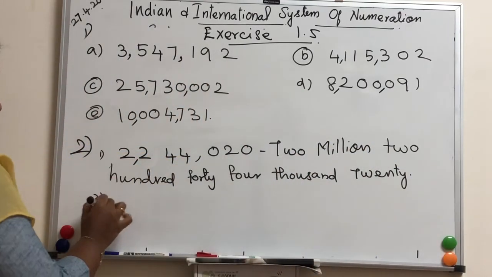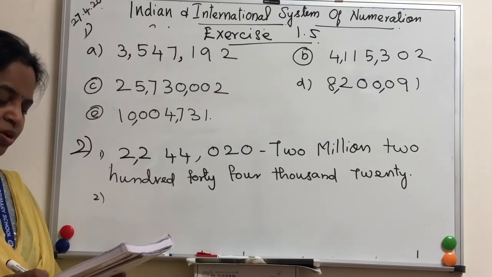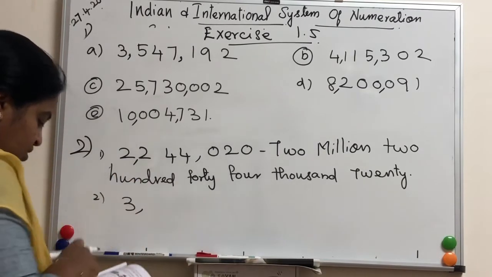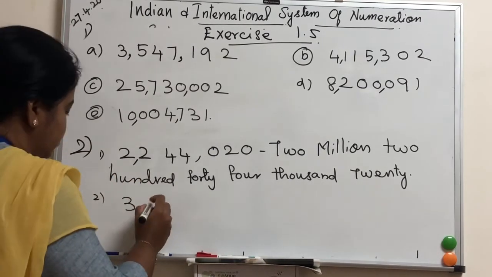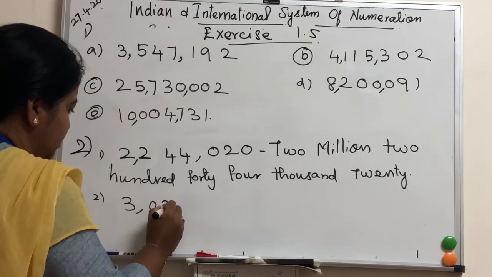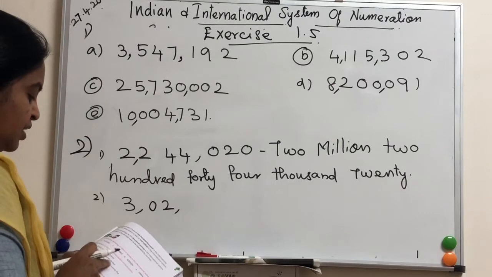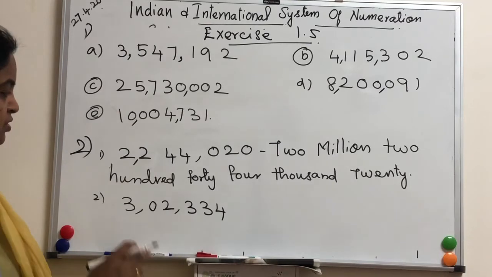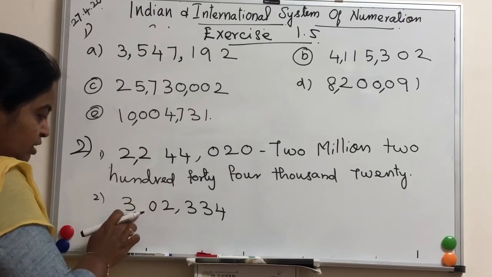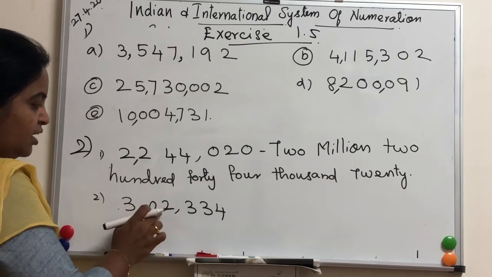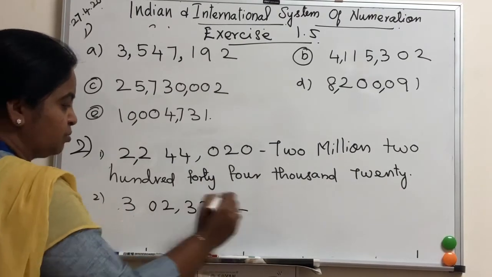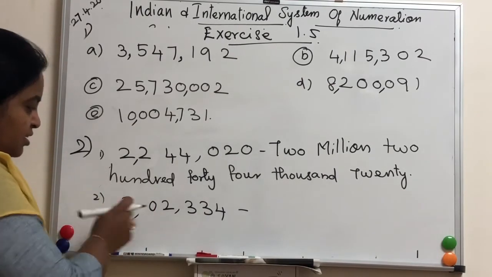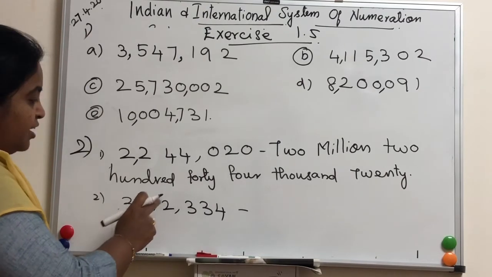This is the first sum. Second sum, 3,02,334. How will you write? So take this here. 302,000 in the international system. How will you change? Here 3 lakh is in Indian system, right? So we have to take this comma. So it will become 302,334.